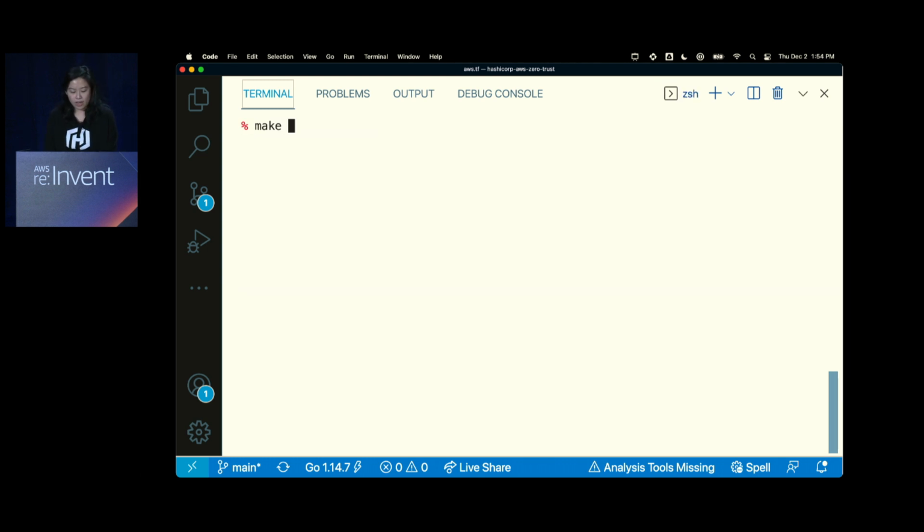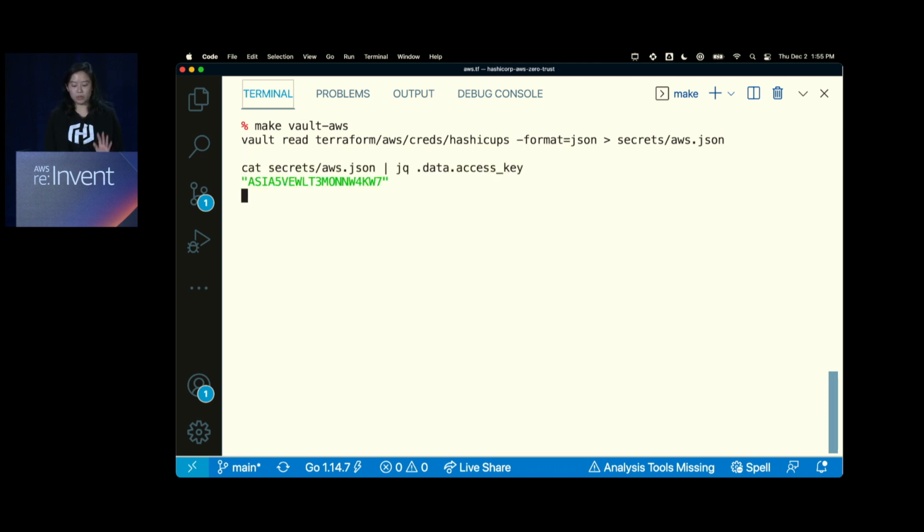Now, I'm going to run a make command just to show the sequence of commands that you would run. In order to retrieve the information from Vault, I need an access key and a secret key to put into Terraform to create this infrastructure. I'll do a vault read terraform/aws/creds/hashicups. HashiCups is my role, right? So the role itself only has read access. It can only grab information and grab the access key.